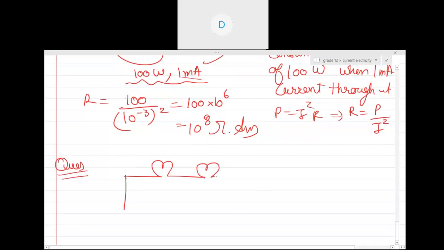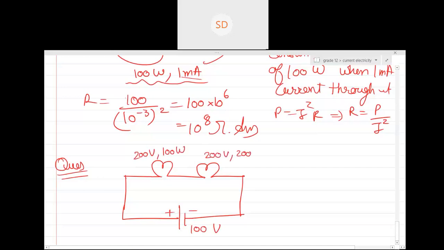There are two electric bulbs in series and I've connected them across a 100-volt battery. The power rating for the individual bulbs is given as 200 volt, 100 watt and 200 volt, 200 watt. So there are two bulbs B1 and B2 connected across this battery. Now the question is, find the power consumed by each individual bulb.